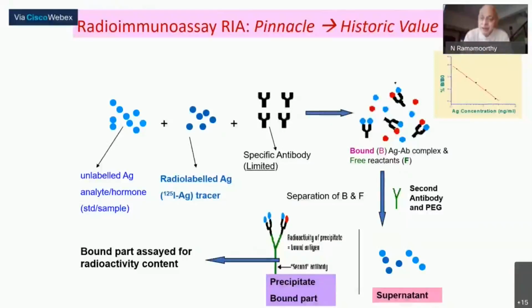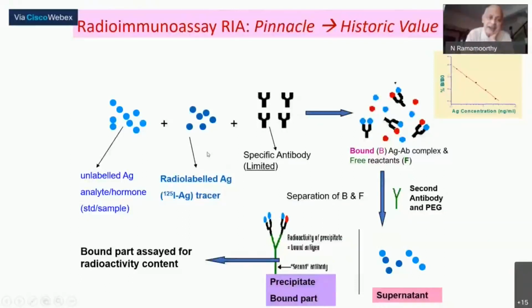This is essentially to measure some important hormones in the body, and it uses the principle of a competitive binding arrangement. The particular antigen, the hormone to be measured, will be present in the patient sample, and you make a radioactively labeled version of the same hormone material as the tracer. So the antigen or analyte is labeled with a radioactive tracer; that is your tracer material.